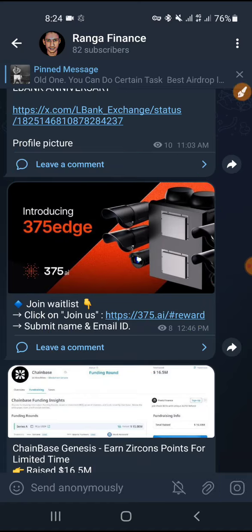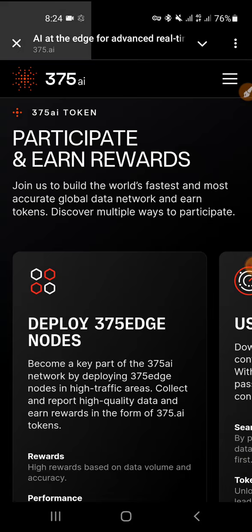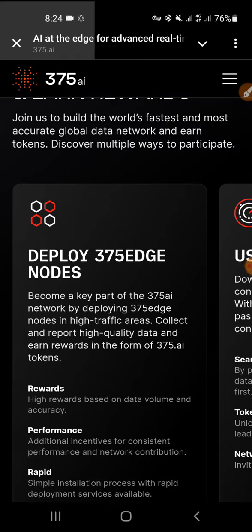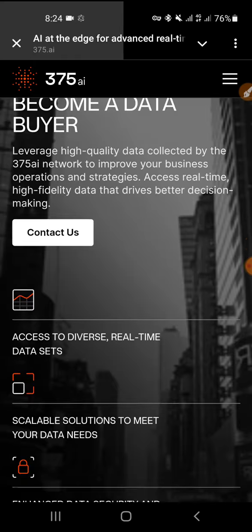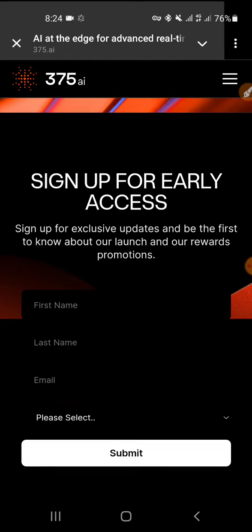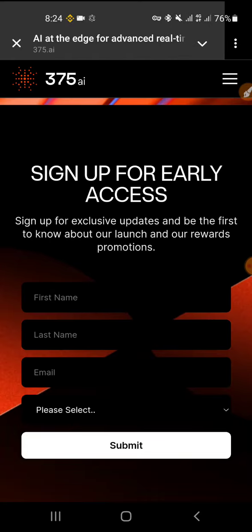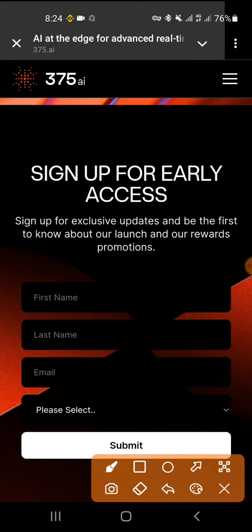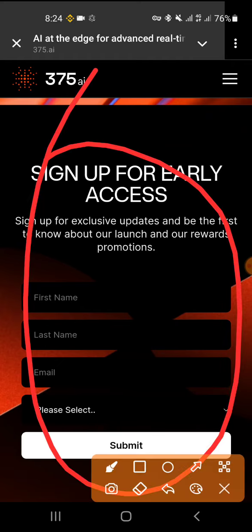First things first, just click on here and it will open up through your Telegram browser, or you can go through a particular browser that you like. Scroll a little bit, and if I go to the last page, here you are seeing a box for filling in the information.